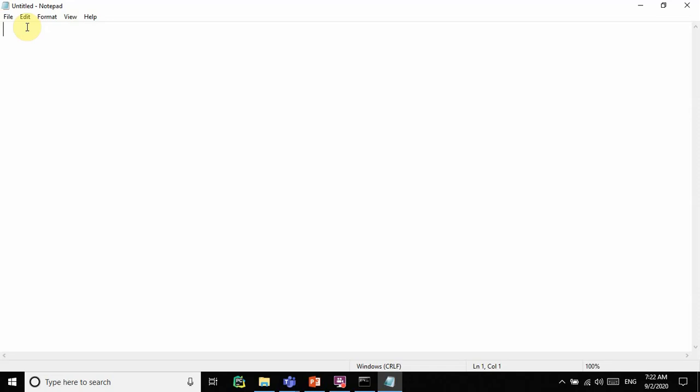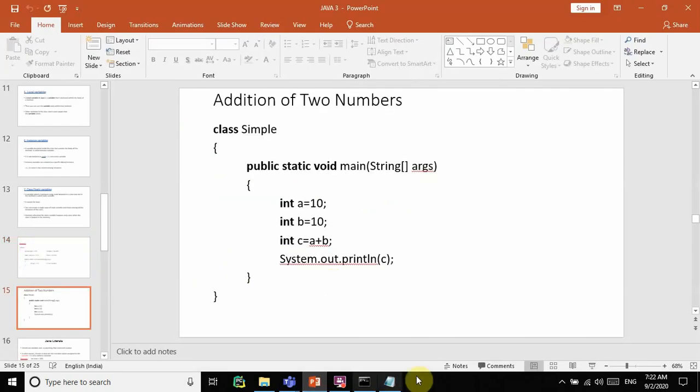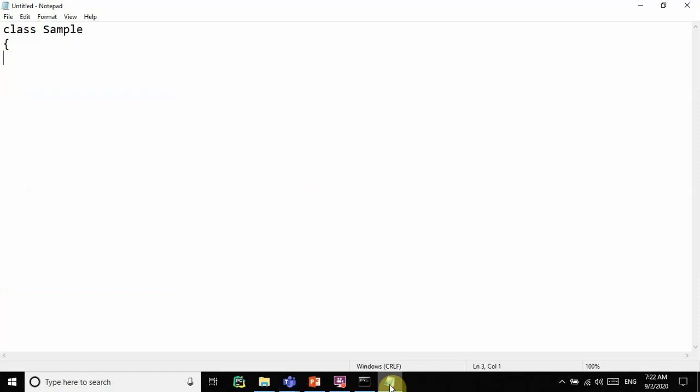First I am writing a program. So what is a program actually? Class sample. The name's S should be capital. Enter the flower bracket. Next, the method.